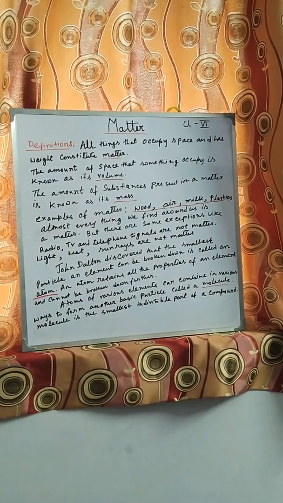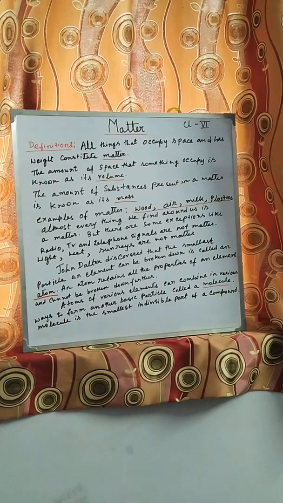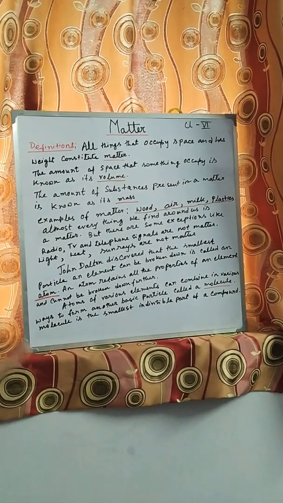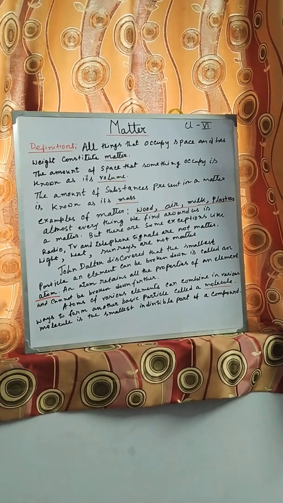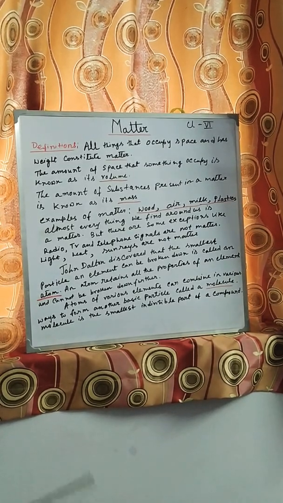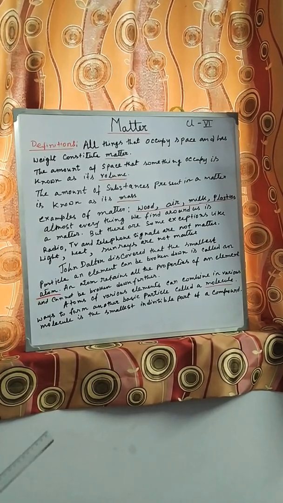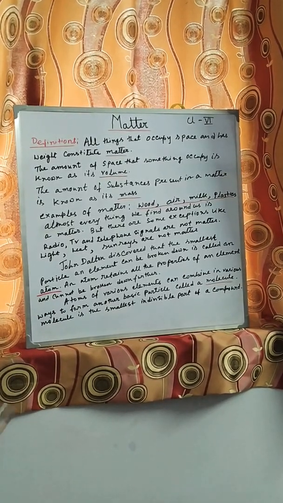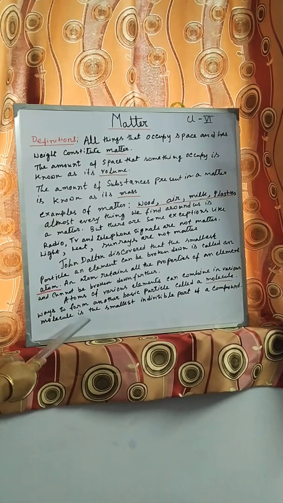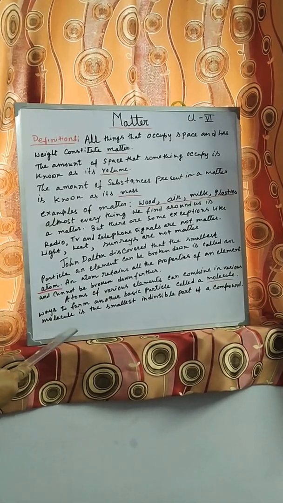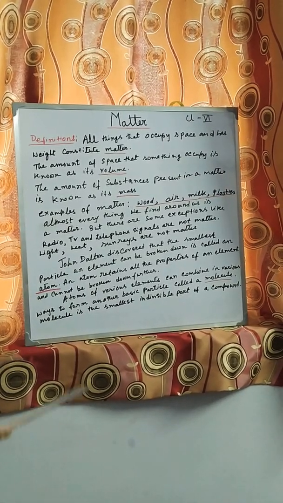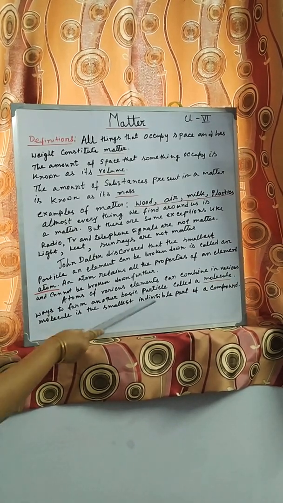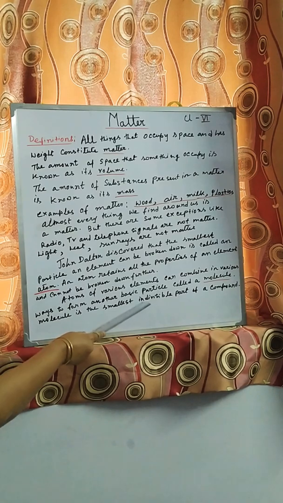Whenever we go on breaking down a compound, say water, carbon dioxide, carbohydrate substances, sugar, etc., these are examples of compounds. When we go on breaking down these substances, the ultimate, last particle we will find is called a molecule, and that is indivisible.